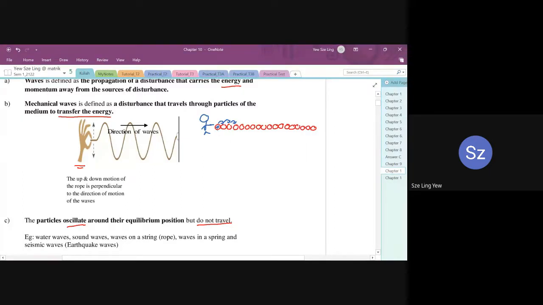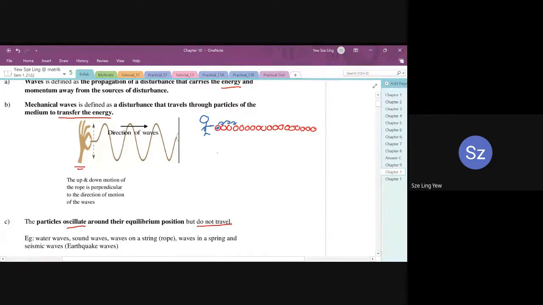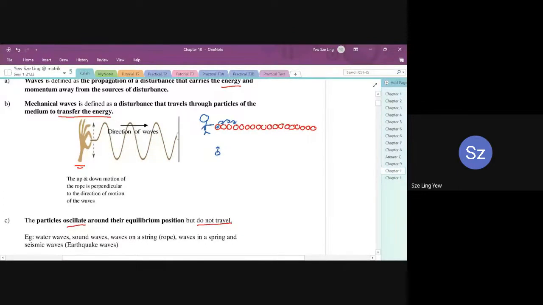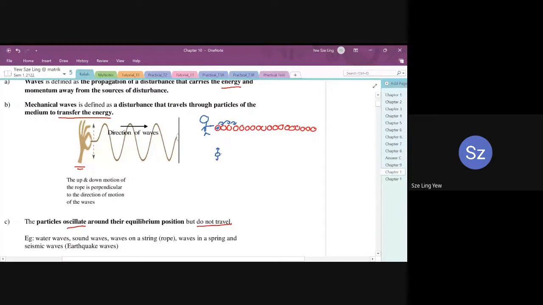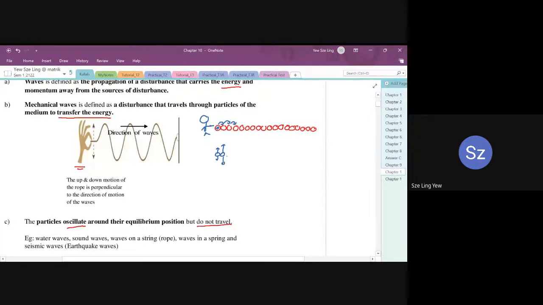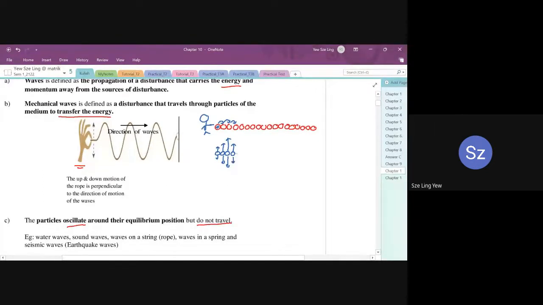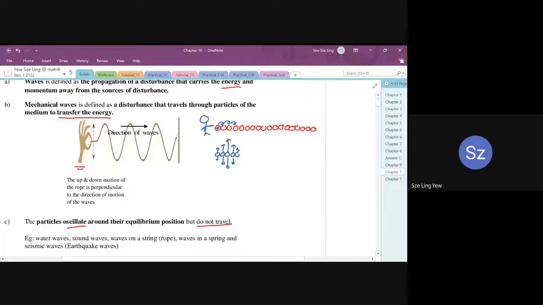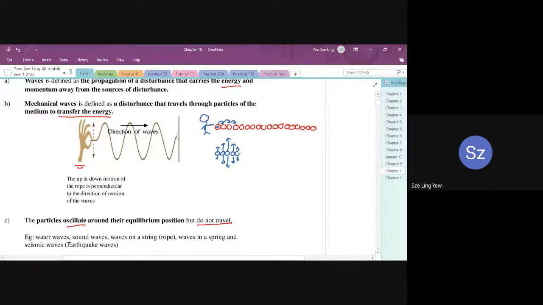What happens to this particle is that it just moves up and down, oscillating in a vertical direction. The vertical displacement changes as the energy passes through it. So every particle is oscillating, and only the energy is being transferred.